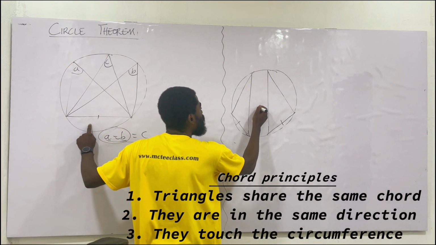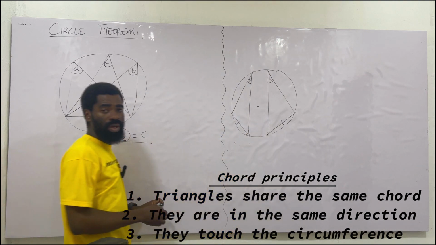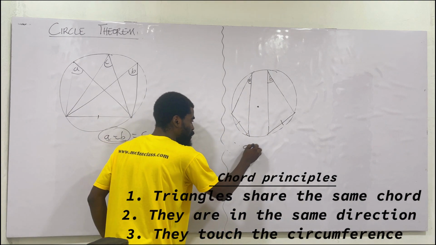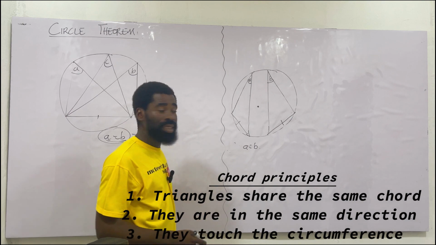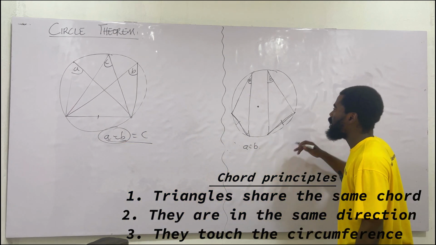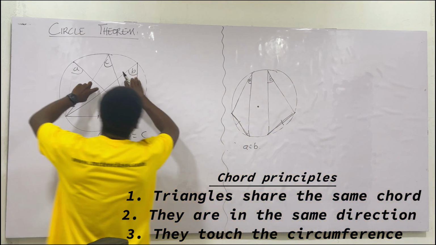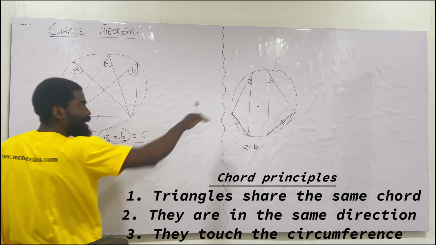And since they are sharing the common chord, then the angle here A is the same in the triangle. So this also will be that. So in this case, once again, A equals what? Equals B. What are we saying? They are sharing the same chord. They have a common chord. They are facing the same direction, and that happens. So I'm just playing with this. I took this, separated them, and I still have that.